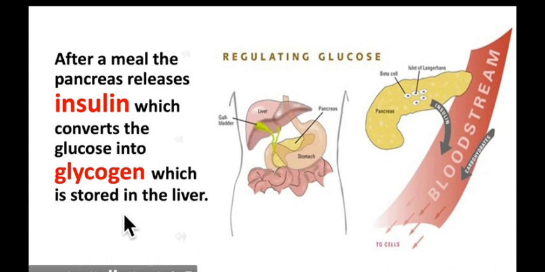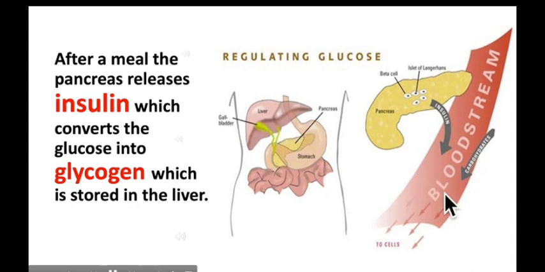Students, just have a look at this diagram again for regulating glucose. This is the pancreas, and the cells which are responsible for releasing insulin are called beta cells in the islets of Langerhans. So after a meal, when the blood glucose level rises, the pancreas releases insulin into the bloodstream, and insulin binds with the glucose and takes it to the liver, where excess glucose is converted into glycogen and is stored.